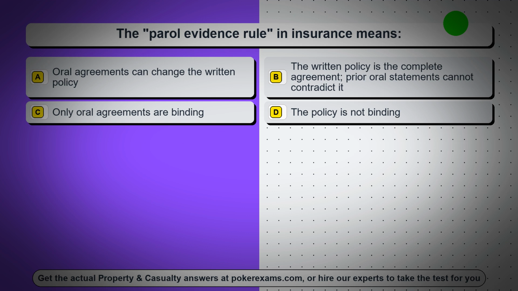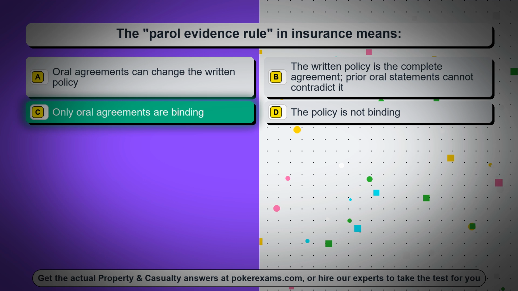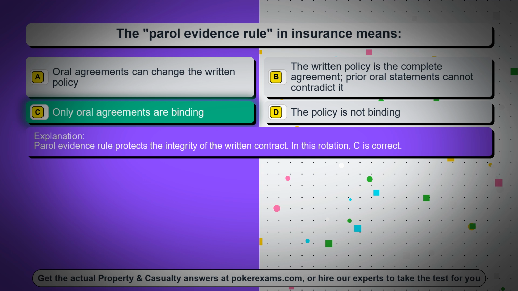Question 74. The peril evidence rule in insurance means, option A, oral agreements can change the written policy. Option B, the written policy is the complete agreement, prior oral statements cannot contradict it. Option C, only oral agreements are binding. Option D, the policy is not binding. The correct answer is option C, only oral agreements are binding. Peril evidence rule protects the integrity of the written contract. In this rotation, C is correct.